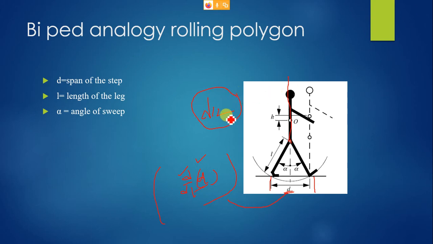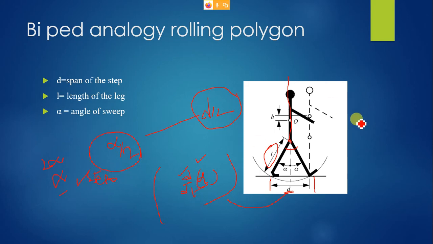In order to make this distance, your leg link, having a length of L, can only make an angle of alpha. Cumulatively it is alpha, but for just one step, the maximum angle you could make is alpha by 2. In certain cases people do consider it as 2 alpha for a complete step. So alpha for one step, right?